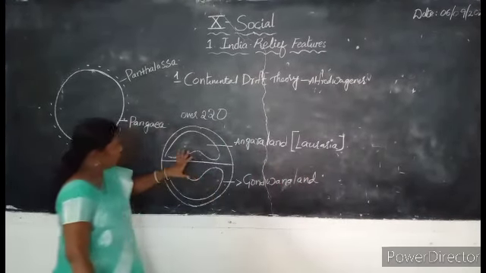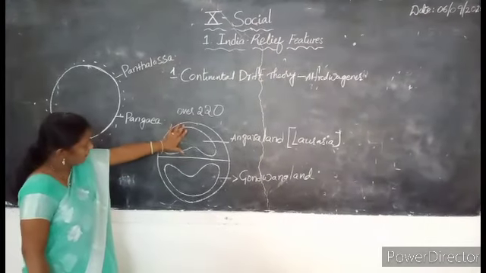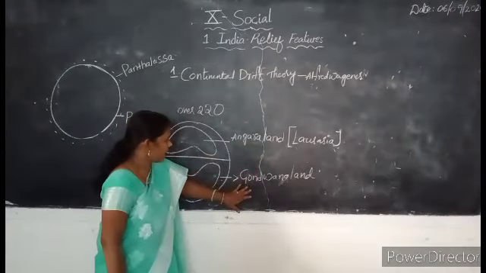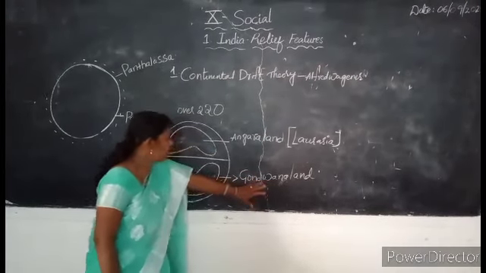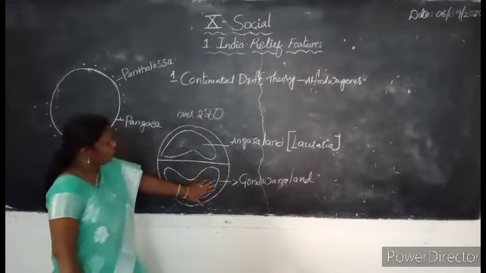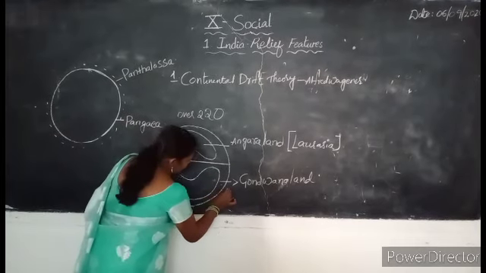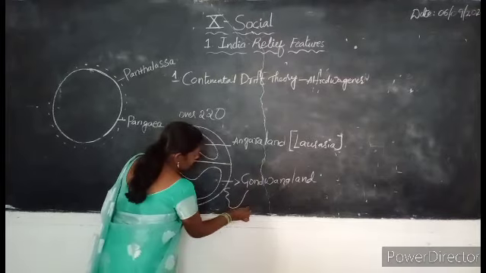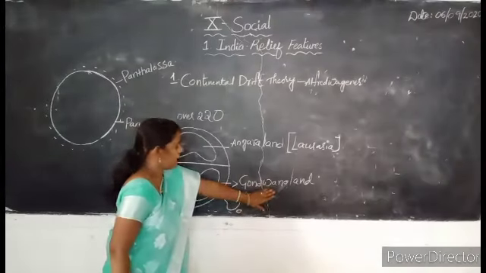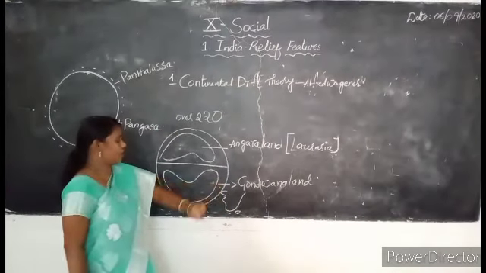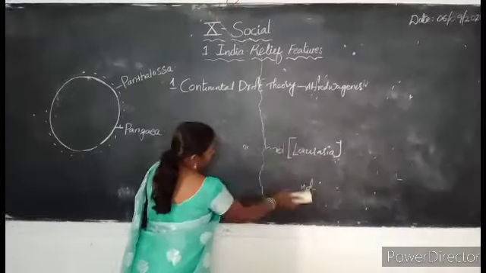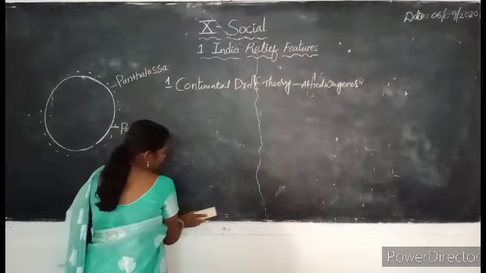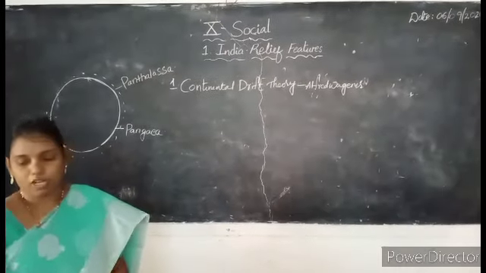So, when the main land split into the two major landmasses, that is Angara land and Gondwana land, our India was split from the Gondwana land. So, our India was formed from which land? Gondwana land. Now, let us look into the formation of India. Our India was formed from the major land, that is Gondwana land.